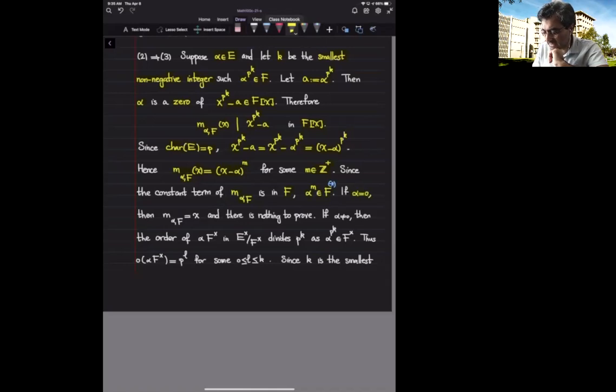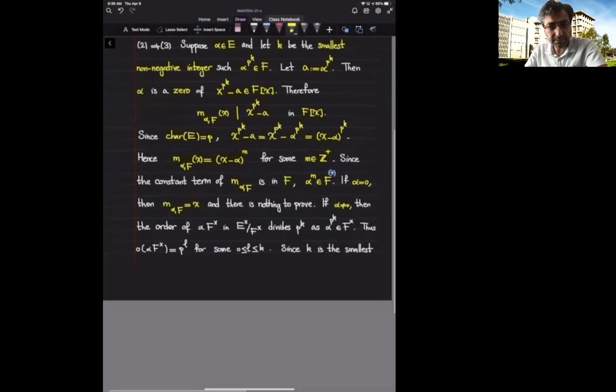It is exactly of the form that we are looking for, meaning x raised to some power of p minus some constant. The power of p here is just 0, and the constant is also 0. So in this case, there is nothing to prove. From this point on, I'm going to assume that alpha is not 0. That means alpha is an element of the group of units of E.